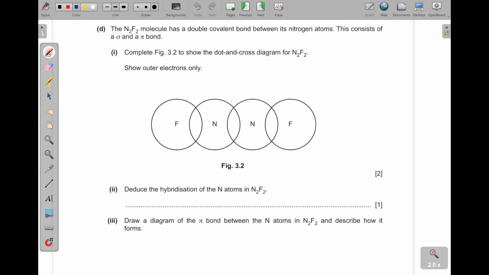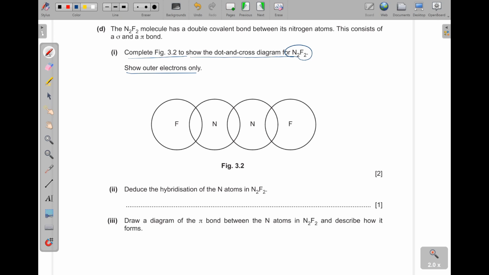Part D. This molecule here has a double covalent bond between its nitrogen atoms. This consists of a sigma and a pi bond. Roman 1: Complete this figure 3.2 to show the dot and cross diagram for the nitrogen fluoride. Okay?